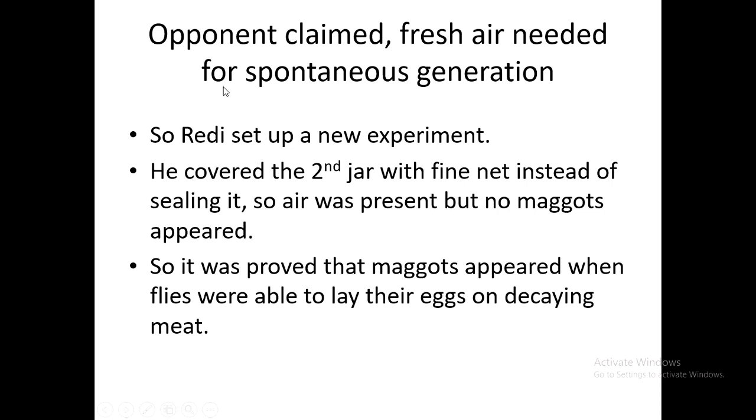Then an opponent came to oppose the experiment, or the claim, of Francesco Redi. The opponent claimed that it was fresh air that should be present in the decaying meat in order to generate the maggots. They thought that fresh air can be used as a source of energy in order to produce the maggots from the decaying meat, which is a totally non-living thing.